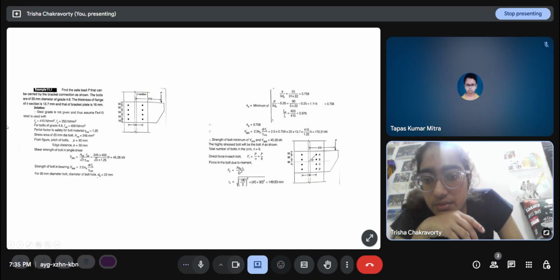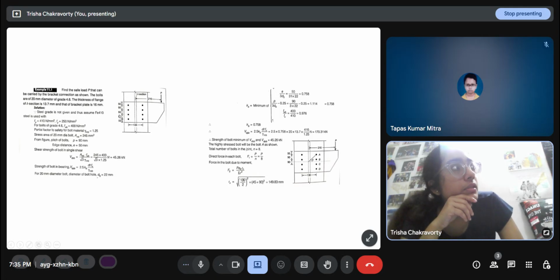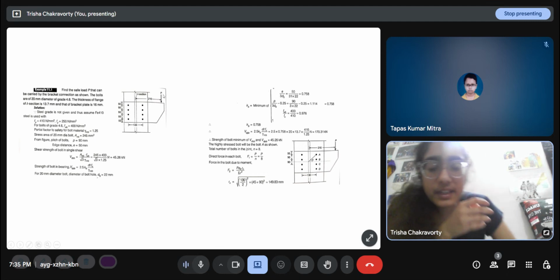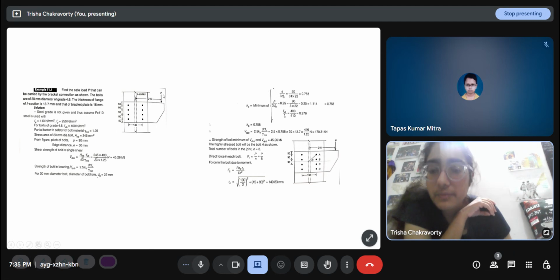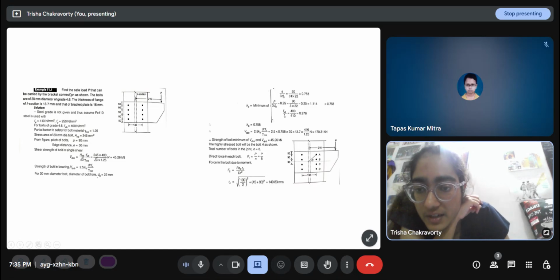So this is an example here. This is how the dimensions are given. So the edge distance, end distance, pitch, and the gauge, all of this will be given. From this we can find out the theta, we can calculate it geometrically. Find the safe load P that can be carried by the bracket connection.